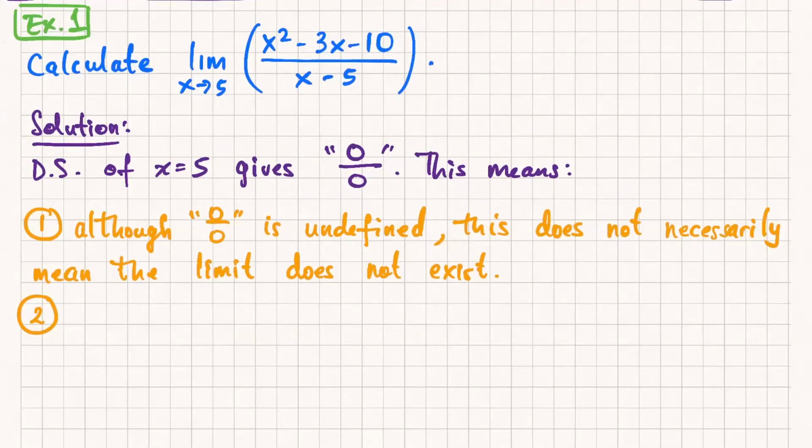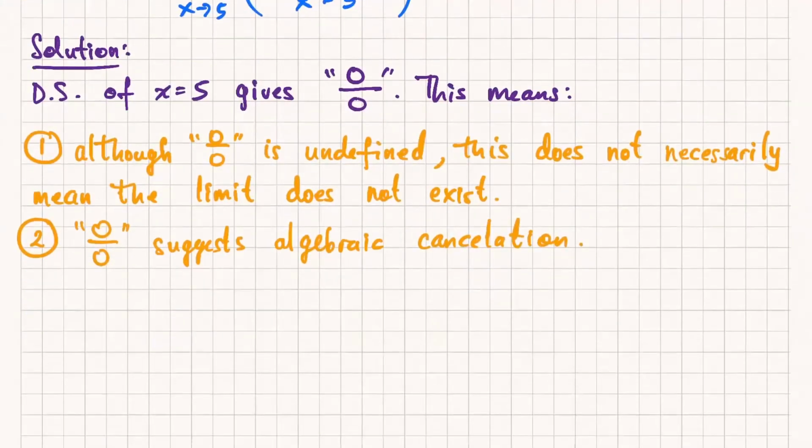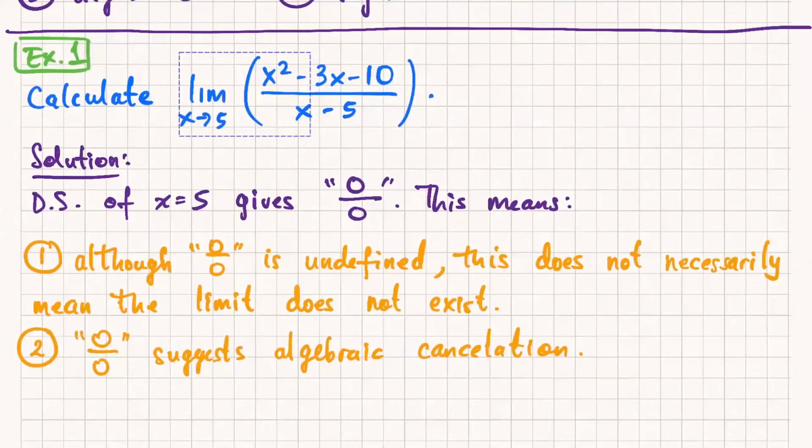0 over 0 indicates a very specific but also very vague strategy. I will just say 0 over 0 suggests to you that there is algebraic cancellation. We'll say later that other forms might suggest something else. For instance, if I plug in 0 and I get 3 over 0, that suggests a vertical asymptote, but we would get to that in a later lecture. Okay, so let's see how we actually would compute this limit.